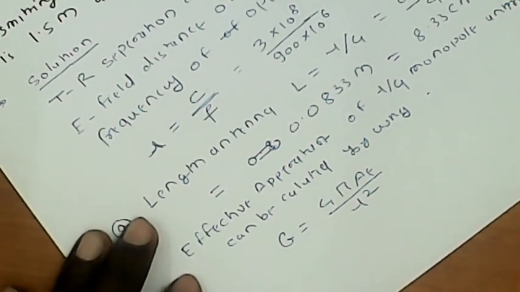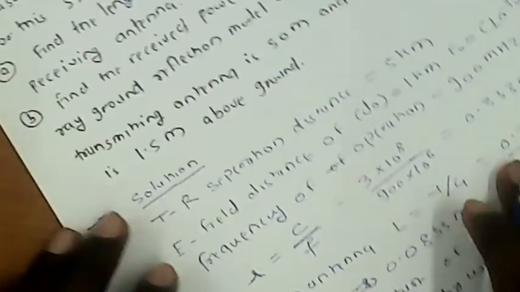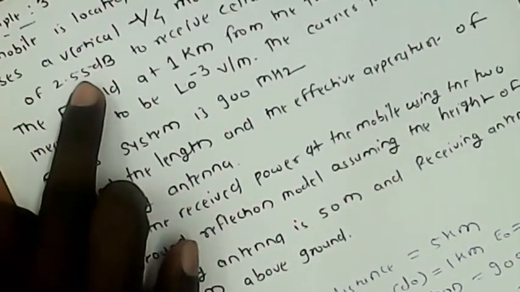So when we put the values, we know that the gain is given as 2.55 dB.